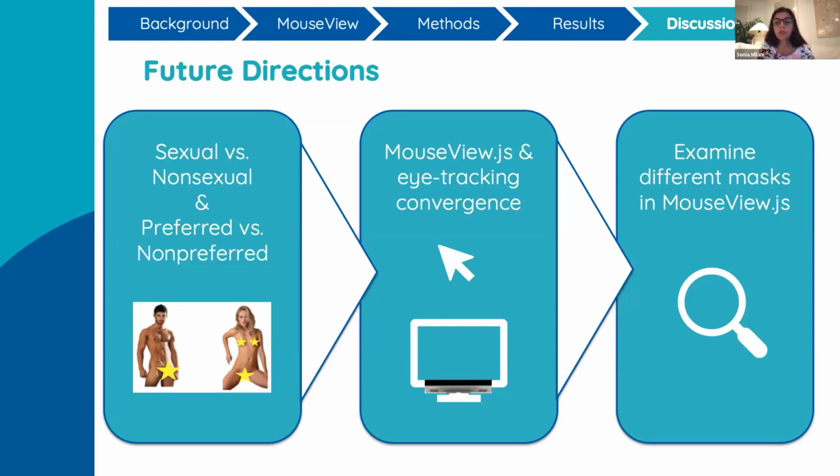So we want to use the blurred overlays that I showed earlier in the demo, but we also want to examine what the data might look like if we were to flash the images clearly for 1 second to participants before the blurred overlay, just to see if one iteration of mouse view is more closely matched with eye tracking data.